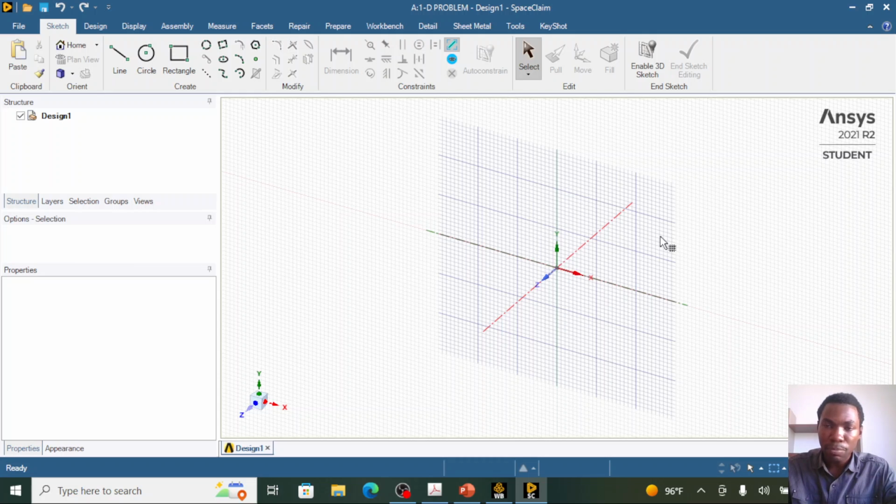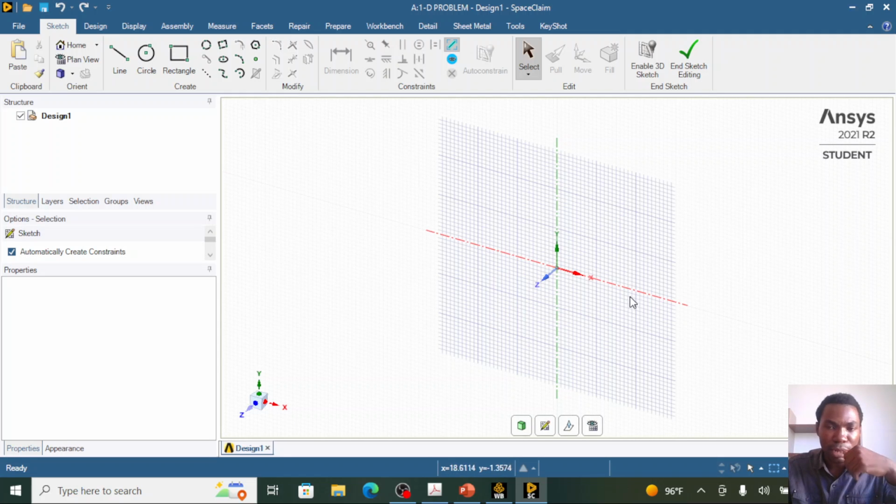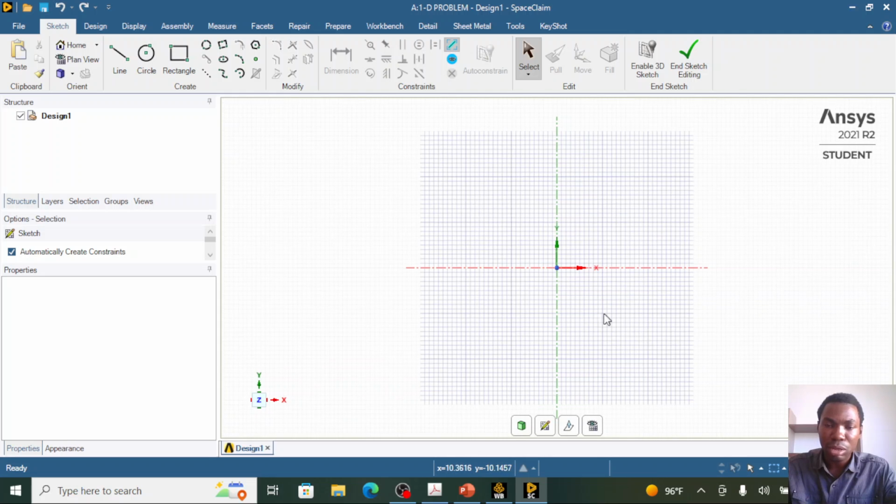To choose the XY plane, once you are at that plane, just left click your mouse and the plane gets selected. You can bring this XY plane to view by clicking this button here. So I've clicked on it. We need to go back to the PowerPoint to know the dimensions of our two materials. The dimension of the first material is actually 90 mm. The second one is 120 mm. But I would like to show you on PowerPoint.